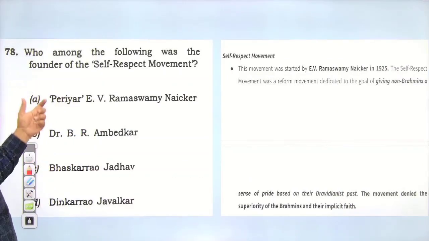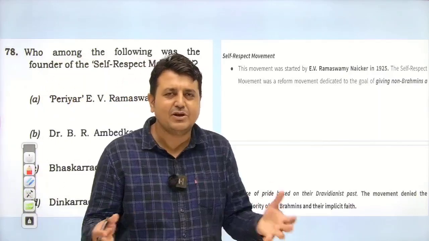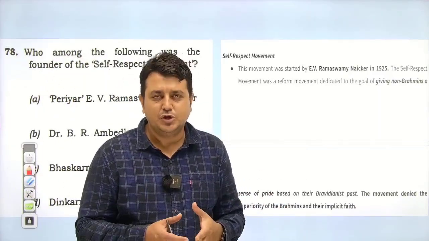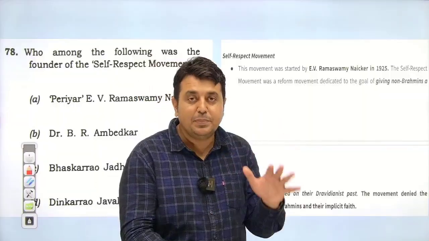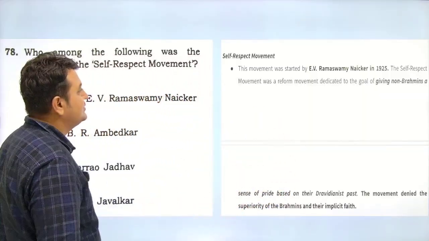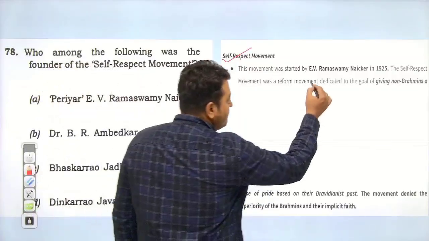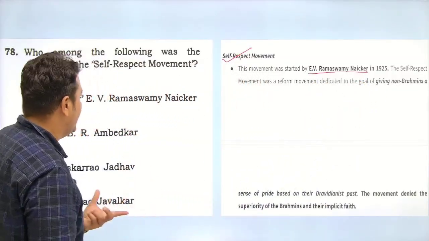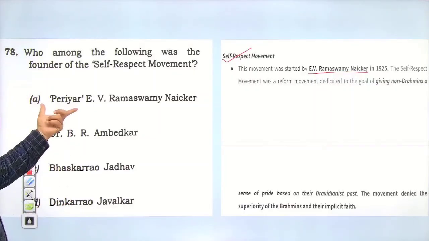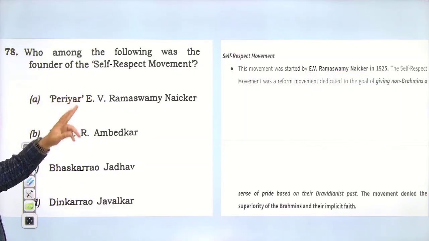Next, who among the following was the founder of the self-respect movement? This is a very factual question. Everyone knew this answer. Yes, and we also discussed a complete topic on this in our notes. That is the self-respect movement, and of course E.V. Ramaswamy Naicker, who is popularly known as Periyar. Yes, everyone, E.V. Ramaswamy Naicker, popularly known as Periyar. So this was also a very straightforward, direct question.